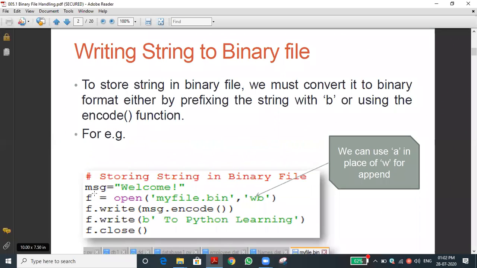That file handle is f equal to, yes Gautam, you raised your hand. What's your doubt, please? Sir, no doubts. Okay, so let me continue.